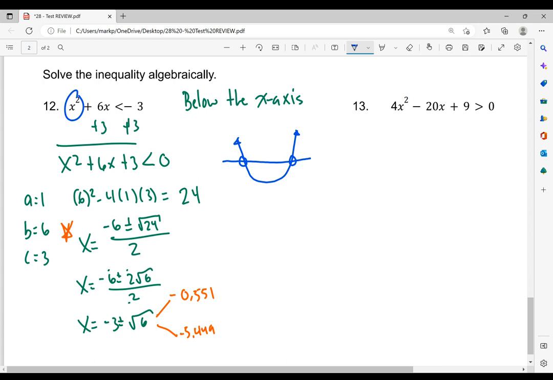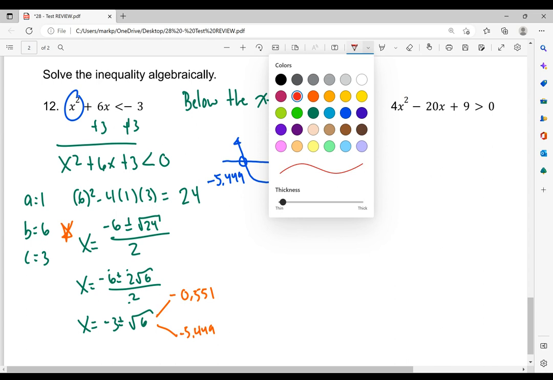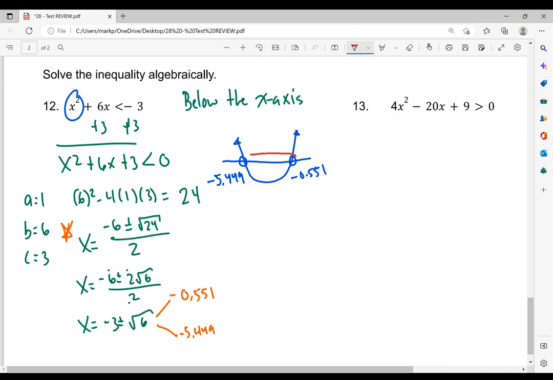My bad. So let's put the smaller one first, which would be -5.449. And the bigger one would be -0.551. All right. So here, you look at the statement I wrote. We're looking for where is it below the x-axis. So where is it below the x-axis? Well, that's going to be this part right here that is below the x-axis. So we can see it's a connected piece.